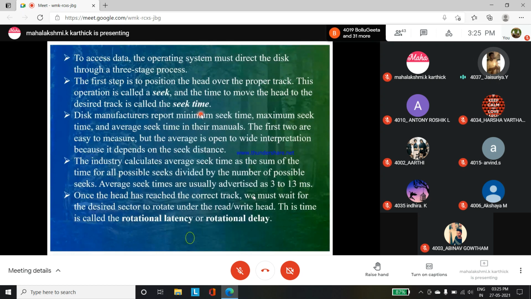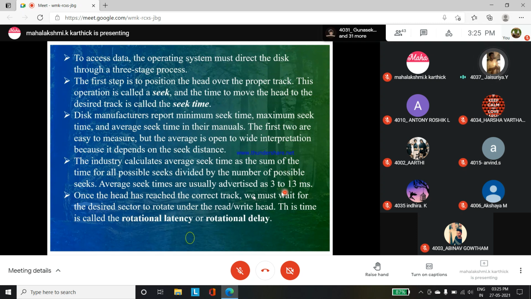The time to move the head to the proper track is known as seek time. Disk manufacturers report minimum seek time, maximum seek time, and average seek time in their manuals. So when manufacturing a disk, three types of seek times are reported: minimum, maximum and average.